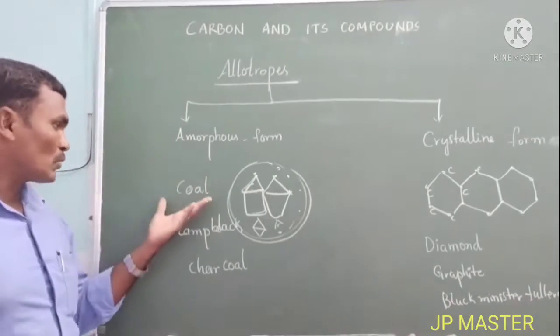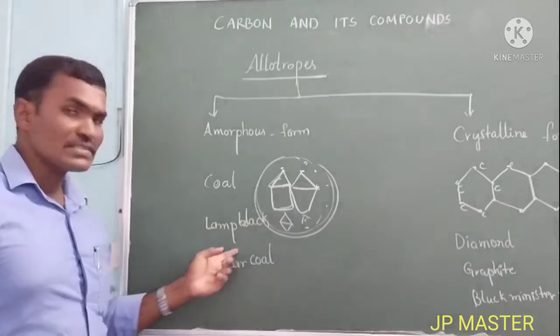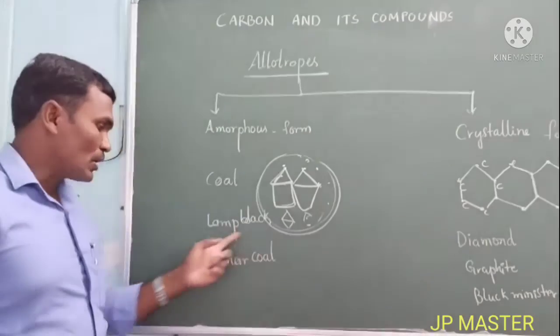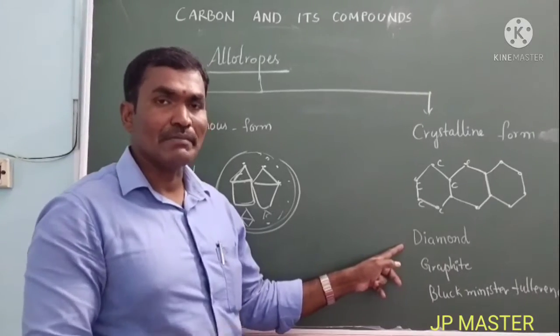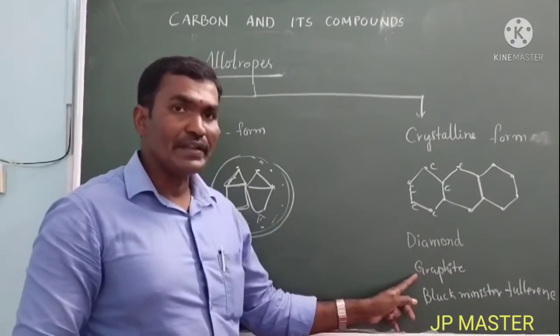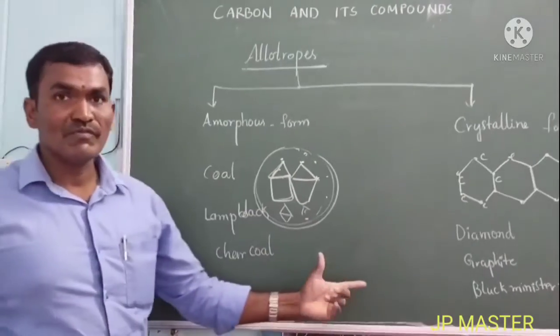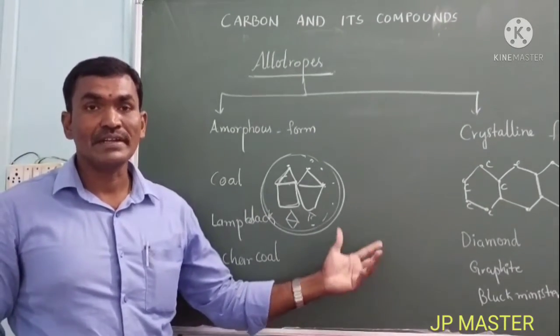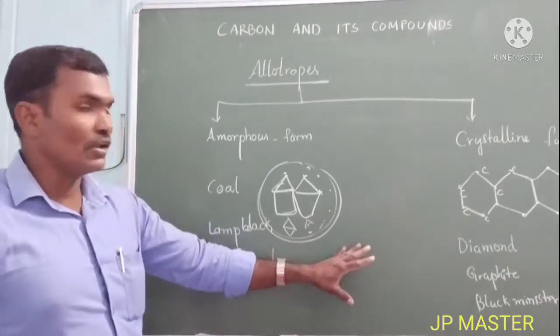Coal is completely made of carbon atoms. Lamp black is completely made of carbon atoms. Charcoal is also completely made of carbon atoms. Diamond is also completely made of carbon atoms. Graphite and Buckminster fullerene. These are all different physical forms of carbon, but internally, chemically, they are made of carbon. These are called allotropes.